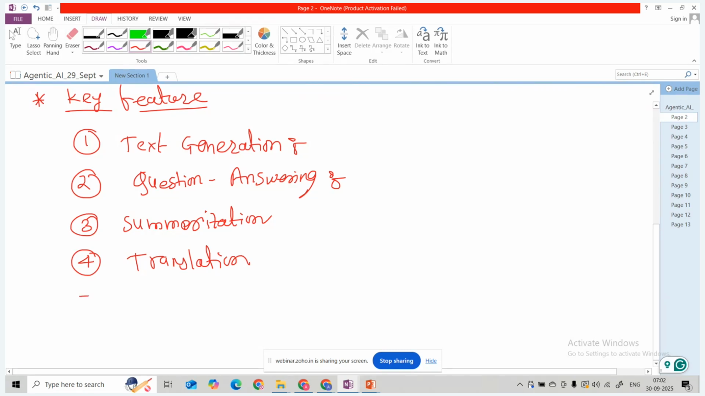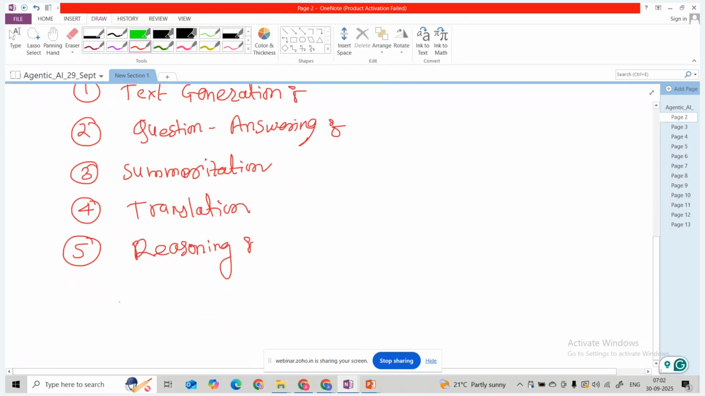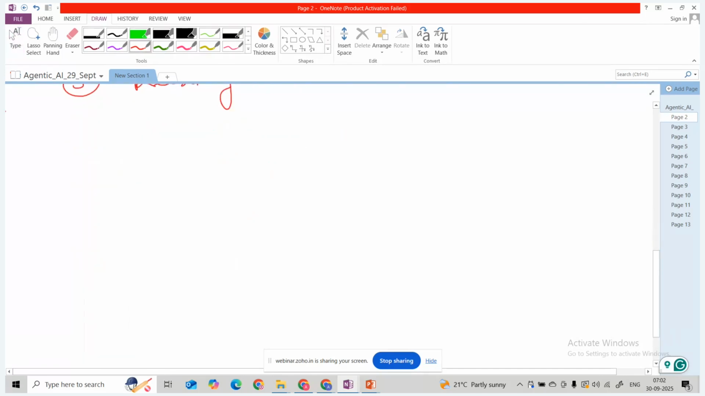Then we have the reasoning task also. It will solve the problem and explain the logic: what is the logic utilized for this? So these are the key features of this LLM and some examples. Now we are going to see some examples of large language models.